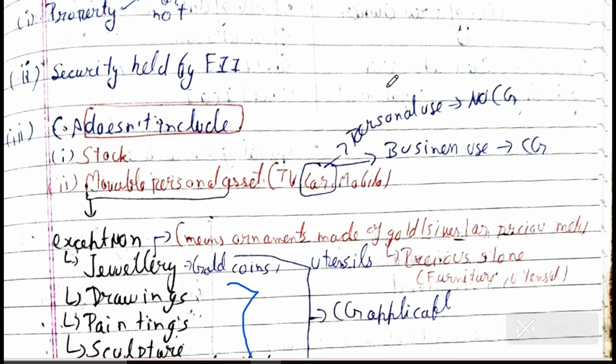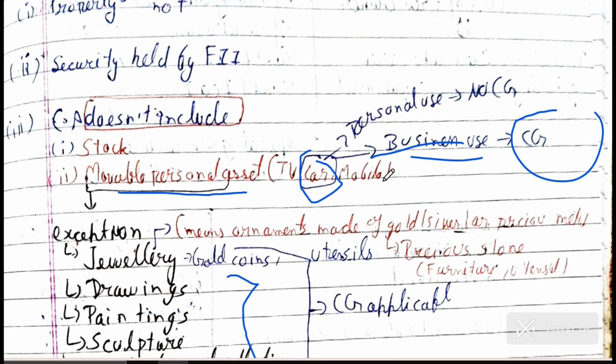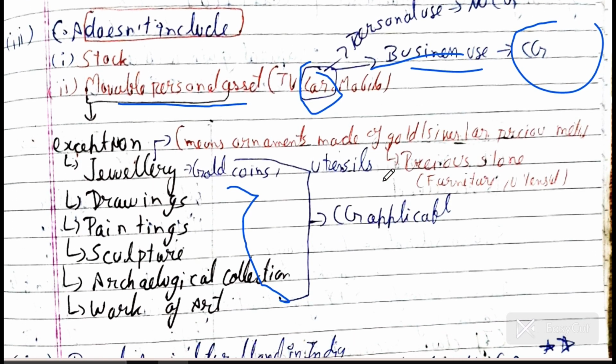I have written down some important adjustments which are sometimes not covered in some faculty's books. All personal movable assets are not capital assets, but there are some exceptions. If a car is used for business purposes, then capital gain will arise. In some faculty books, you will see that car, TV, and mobile are movable personal assets, so capital gain will not arise. But do not make this mistake. ICAI will ask that this car is used for business use and you are selling that asset, so will capital gain arise or not? At that time, capital gain will arise. It is a header adjustment, so you have to mark it.